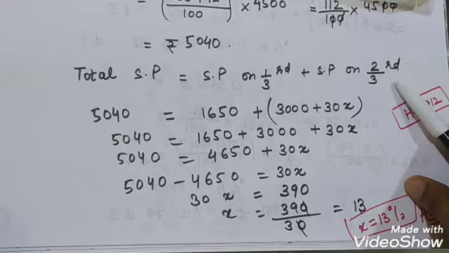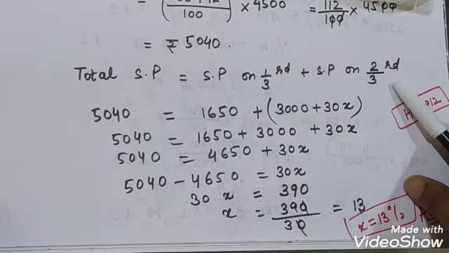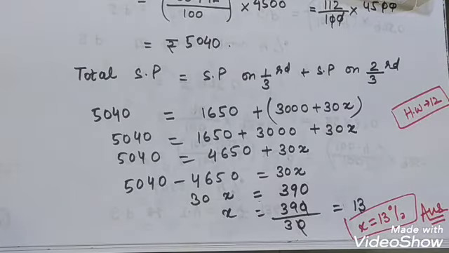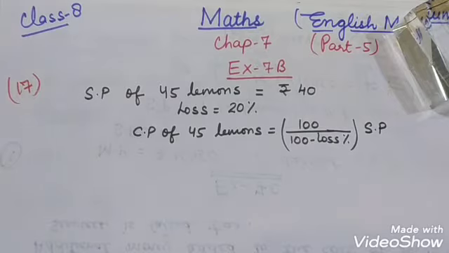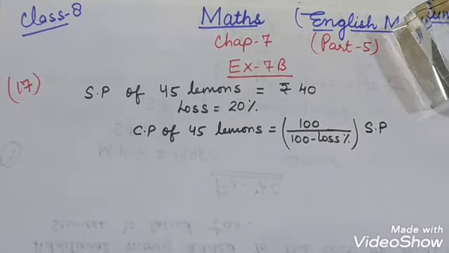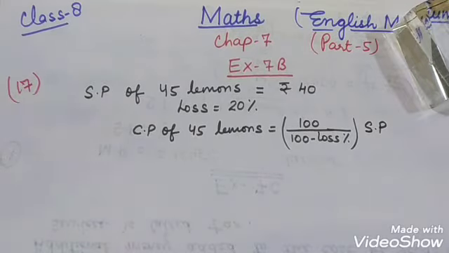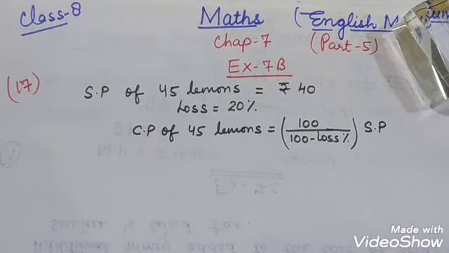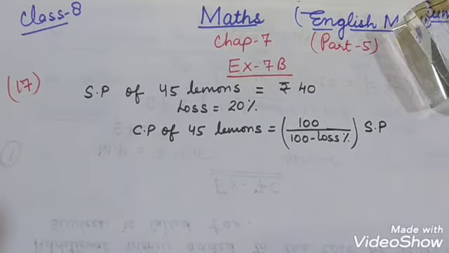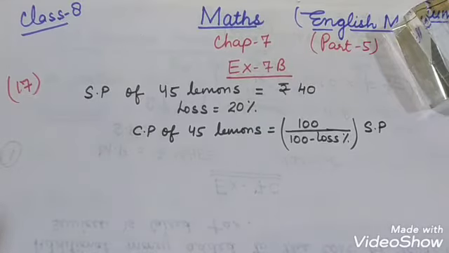Now let us move towards exercise 7b, in which we are going to solve question number 17. So let us open your book, exercise 7b, and see question number 17. Up to question number 14 we have solved in the last video. Questions number 15 and 16 are exactly the same as we solved in question number 6. So for your practice, you can see question number 6 for solving questions 15 and 16. Now see question number 17.